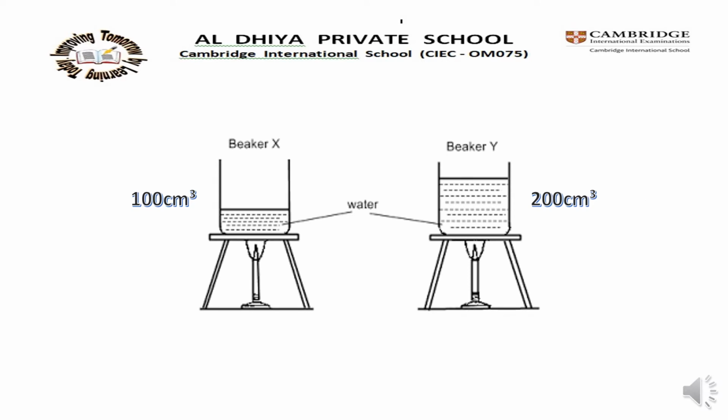Here I am taking two beakers with different mass of water. That means one beaker contains 100 cm cubed of water and the other beaker contains 200 cm cubed of water. And I heated them with a Bunsen burner. Which beaker will take less time and which beaker will take more time? We know this 100 cm cubed of water, isn't it? Why? Because it has smaller mass.